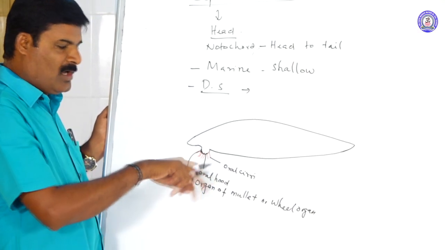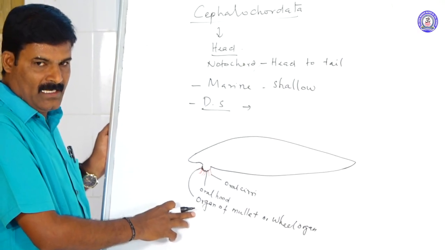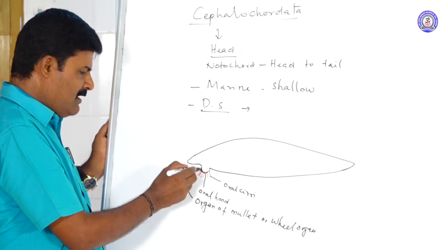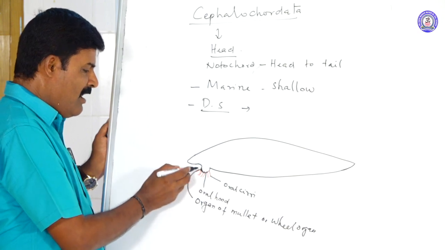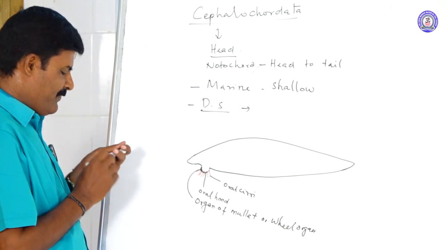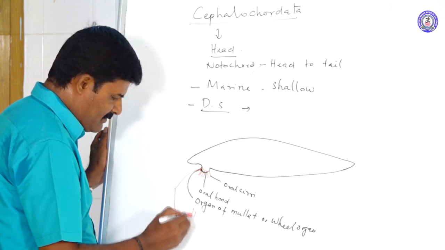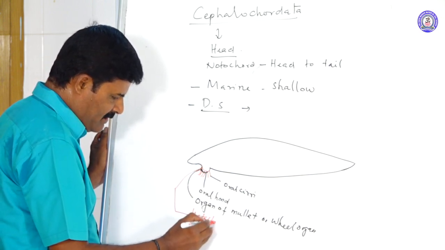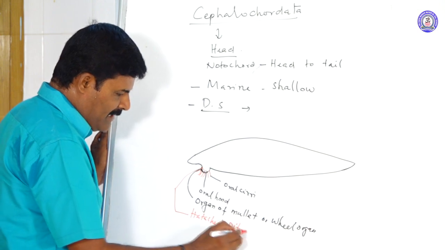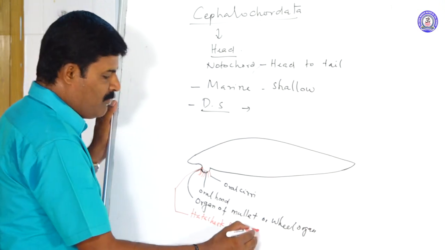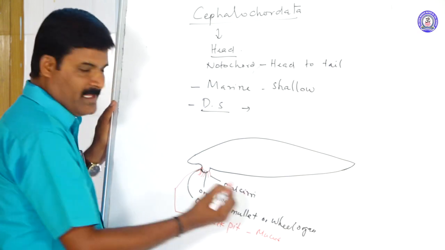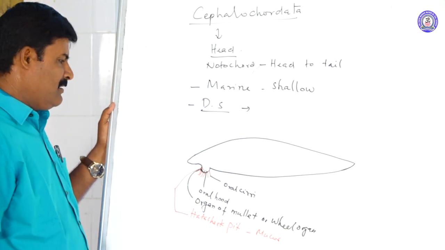It produces circular water currents. Beneath it, another structure is present, called the Hatschek pit. It produces mucus. This is also a ciliary feeder.